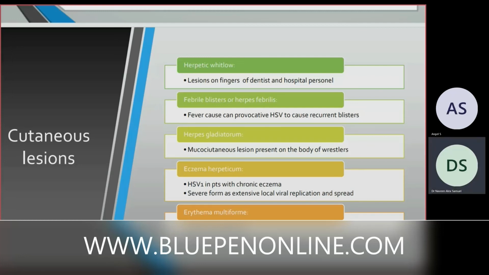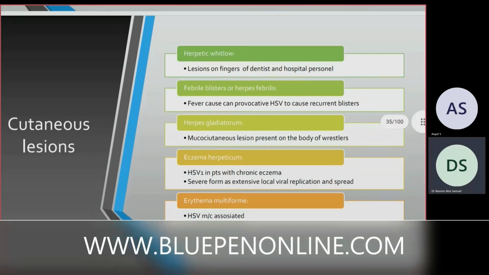Then eczema herpeticum: herpes simplex virus in patients with chronic eczema. It is a severe form, as extensive local viral replication and spread is seen. If a patient has chronic eczema and is superinfected by herpes simplex virus, the person keeps on itching and there will be open wounds. So the virus will easily enter the eczematous lesion and cause more local viral replication and spread. Then erythema multiforme: herpes simplex virus is most commonly associated with erythema multiforme.